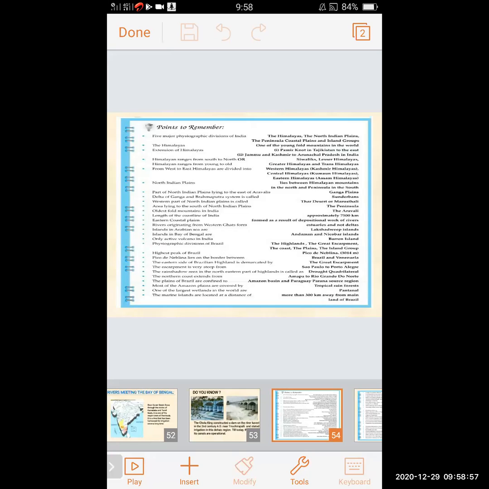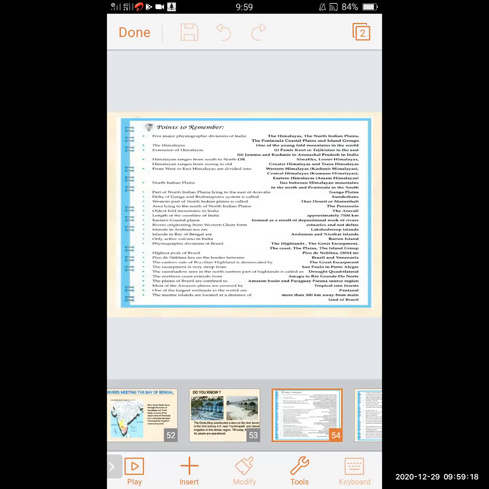Only active volcano in India. In India, the only active volcano is found in Barren Island. Active volcano in India is found in Barren Island.